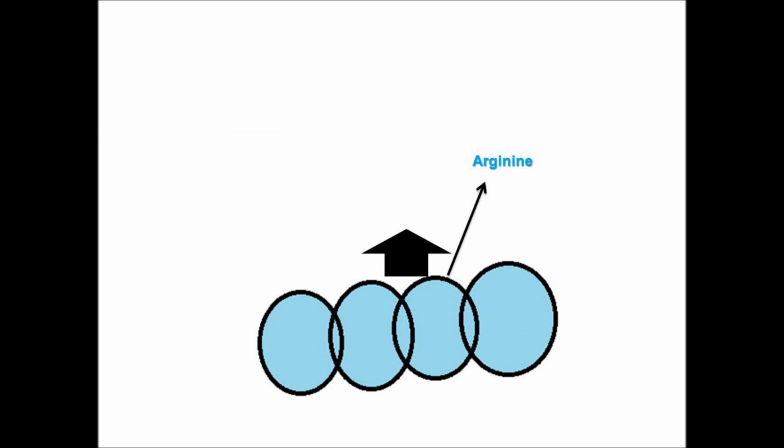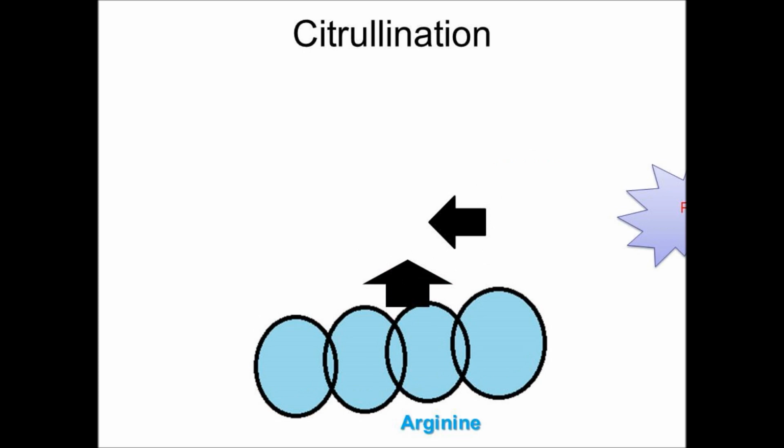Look at the amino acids. Let's look at the blue rounded one. The red one is the amino acid chain, and let's look at one amino acid in blue. Normally we have arginine inside the chain.